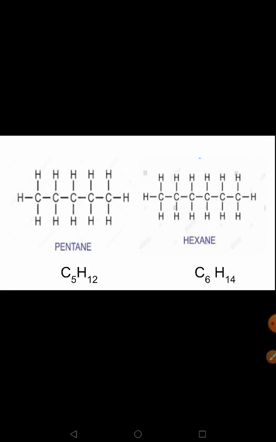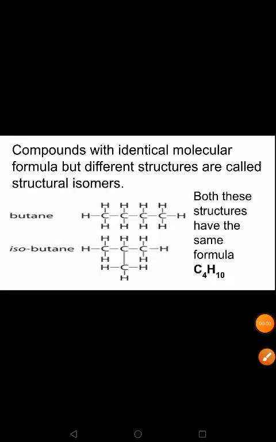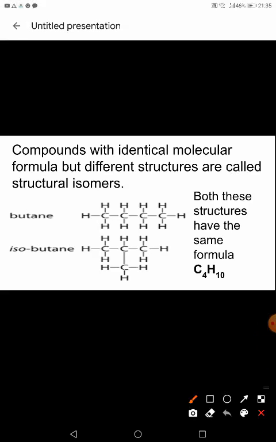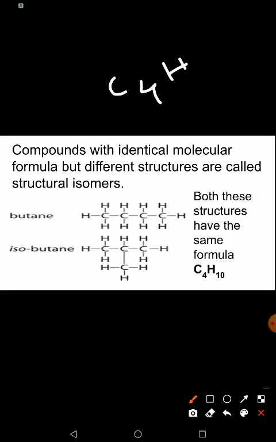Okay, so practice these structural formulas even. Now let's learn about a concept called structural isomers. Before doing that, let us take the example of butane. What is the molecular formula for butane? It is C4H10.